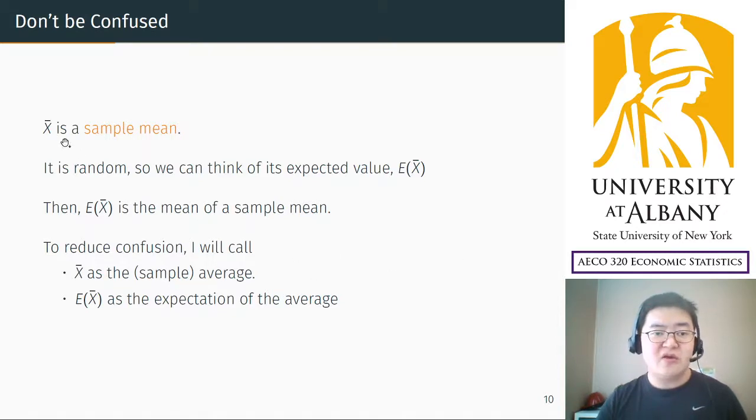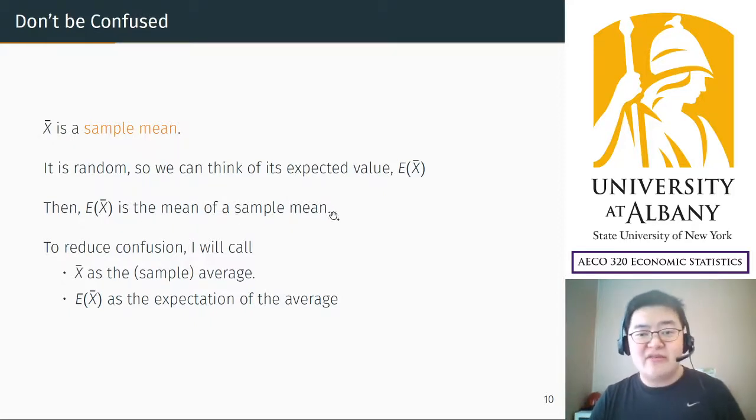The same here. The sample mean is random, so we can think about the mean of the sample mean, because every random variable has its mean. So this is the mean of this guy, which happens to be named a sample mean. So the expected value of x bar is the mean of a sample mean.